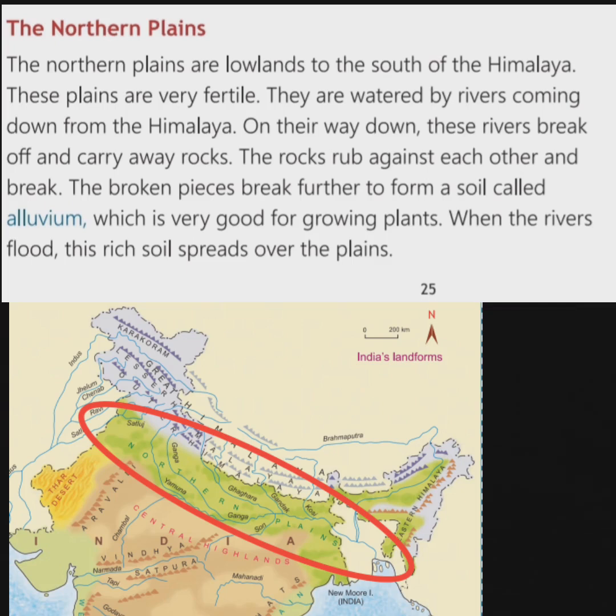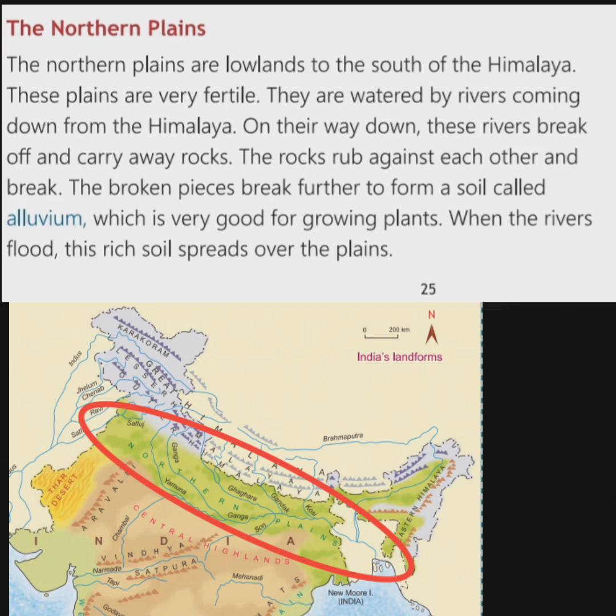Now our next landform is the northern plains. The northern plains are lowlands to the south of the Himalayas. It means that they are situated to the south of the Himalayas. Okay, the plains are also known as the Indo-Gangetic plains. These plains are very fertile. You know why? Because they are watered by the rivers coming down from the Himalayas.